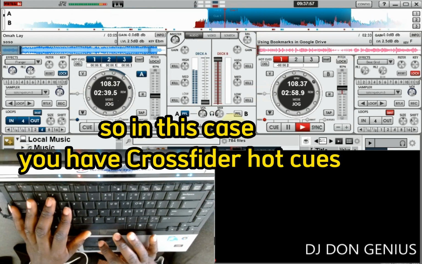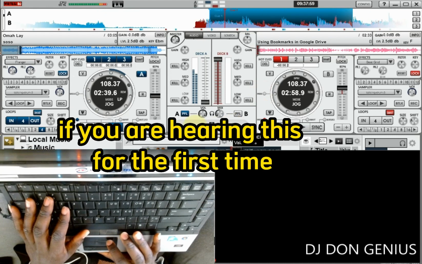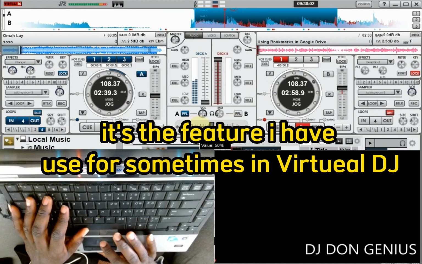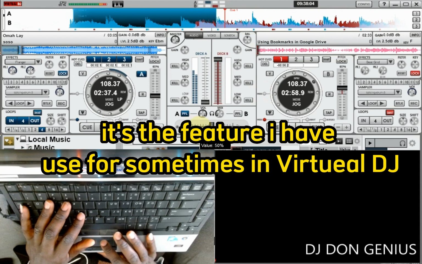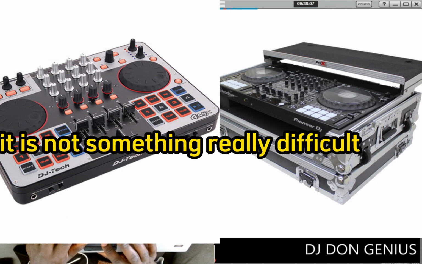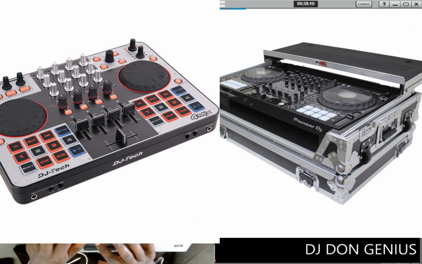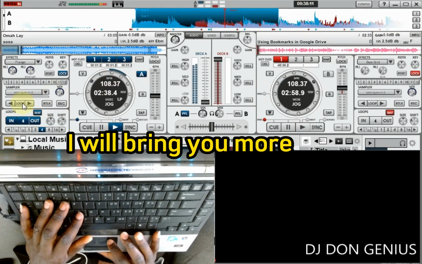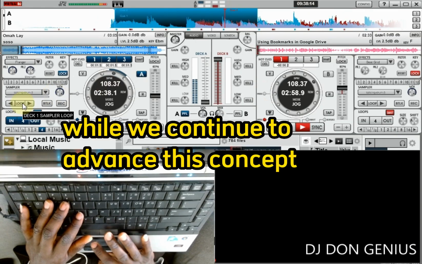So in this case, you have crossfader hot cues. If you are hearing this for the first time, it's a feature I've used for some time in Virtual DJ too. So whether it's on the controller, it's also applicable. So it's a simple concept. It's not something really difficult. So let's continue to enjoy it. I'll be bringing you more while we continue to advance this concept.